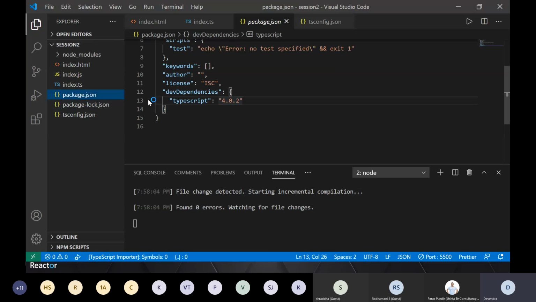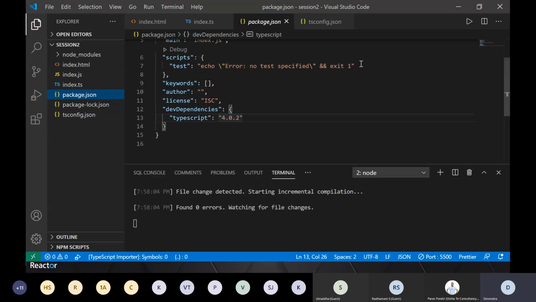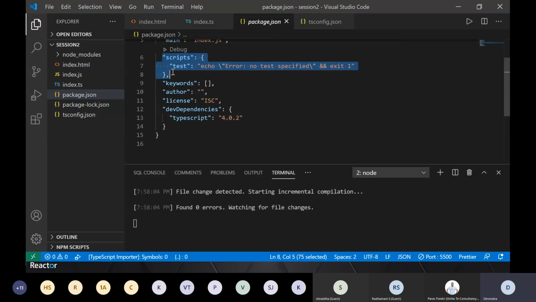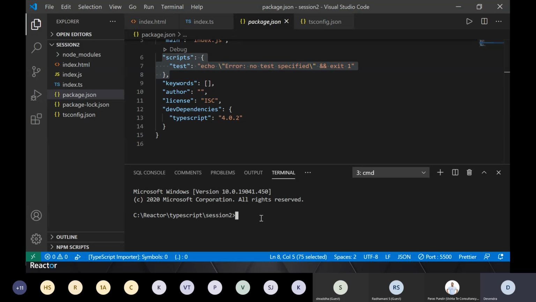A small thing which I want to cover is package.json. Again, it's part of Node. This scripts section is again very useful in your projects, right? It is saying that if you have to run any command, you are just giving an alias to that command.